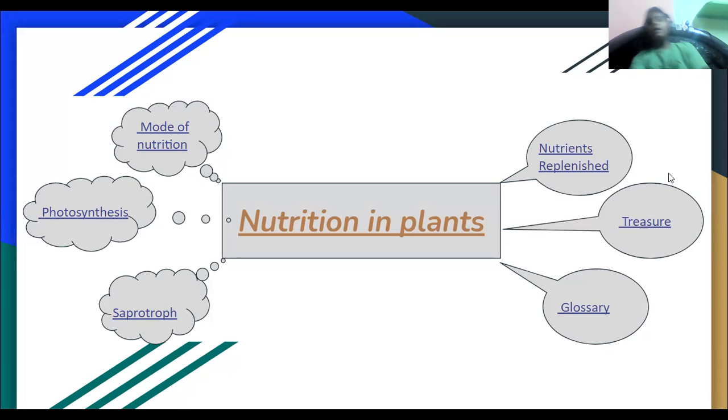I'm Aprame, and today's science topic is nutrition in plants, the first chapter for class 7. So, our first subtopic, mode of nutrition.